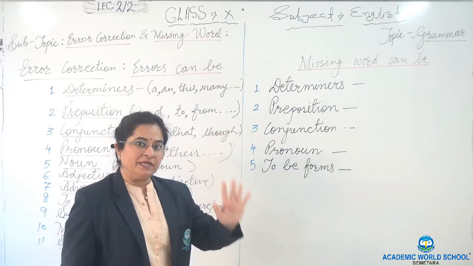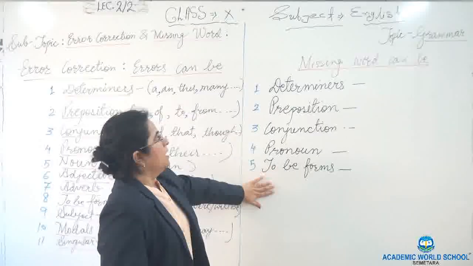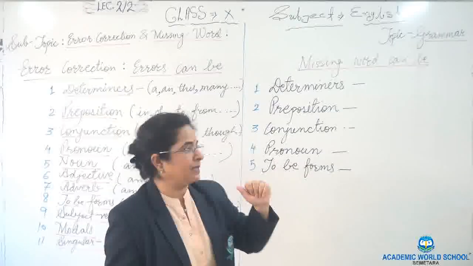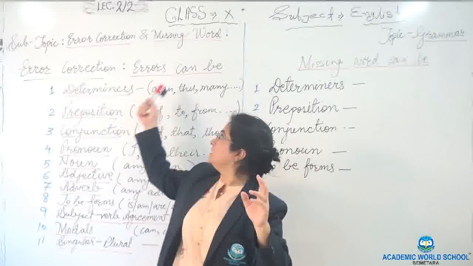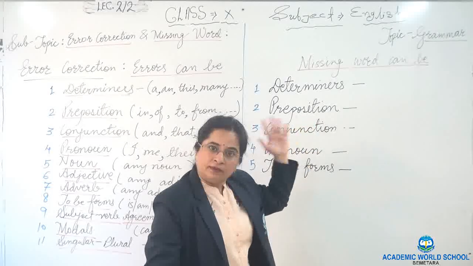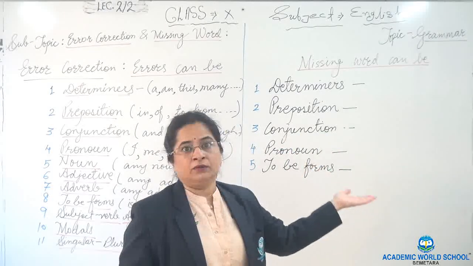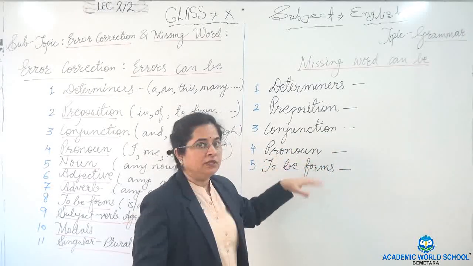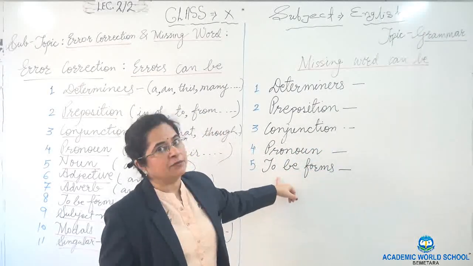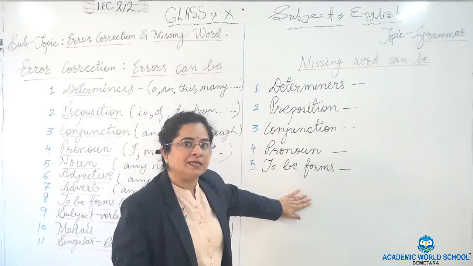Now let's go to missing words. This we all know, 4 marks. Again, this is also 4 marks. Missing words. Only 5 things will be missing in the missing word exercise. It could be determiners, as we all know, determiners are a, an, the, this, that. Prepositions: in, of, besides, and all that. Conjunctions: and, that, though, although. Pronouns: I, my, me, their, your, and to be forms: is, am, was, were, will be. These things you have to see. Only 5 things will be missing in the missing words.